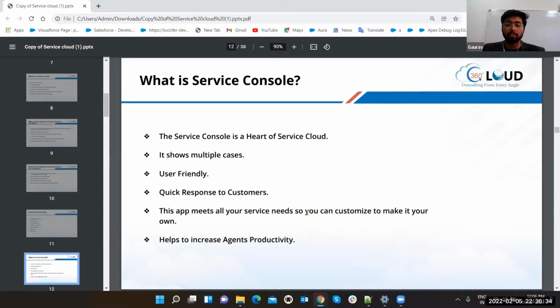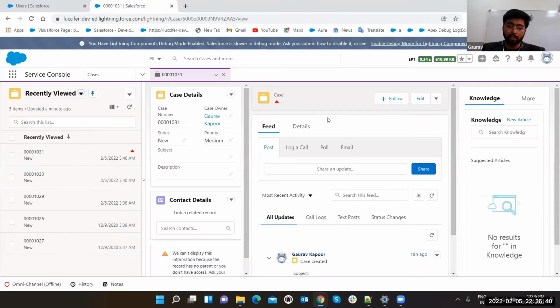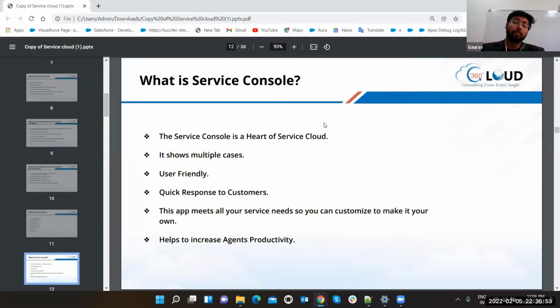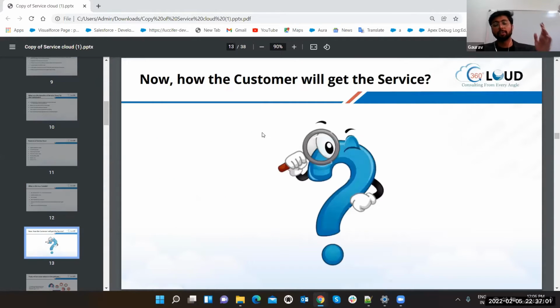The app meets all the service needs, so you can customize it to make it your own. It helps to increase agent productivity. Yes, if they have all the system on one screen, then agent productivity will increase. They do not have to go back, search for a different record, open it, and then open it in two tabs to match it. This is just helping in the simplest way. That's how console view works, right? And you can also create your own custom application in console view.